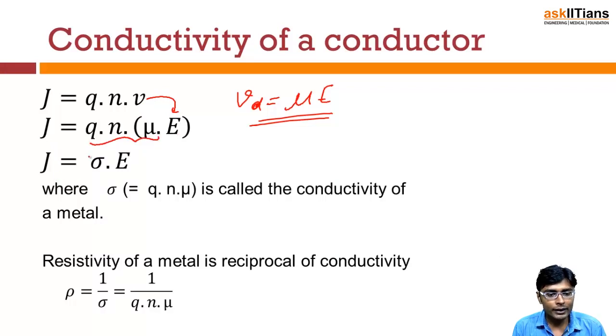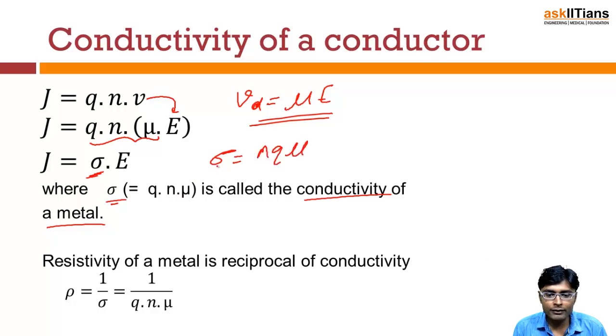So we can represent n q mu by a symbol called rho, and then J will become rho into E, and this rho is called the conductivity of a metal.